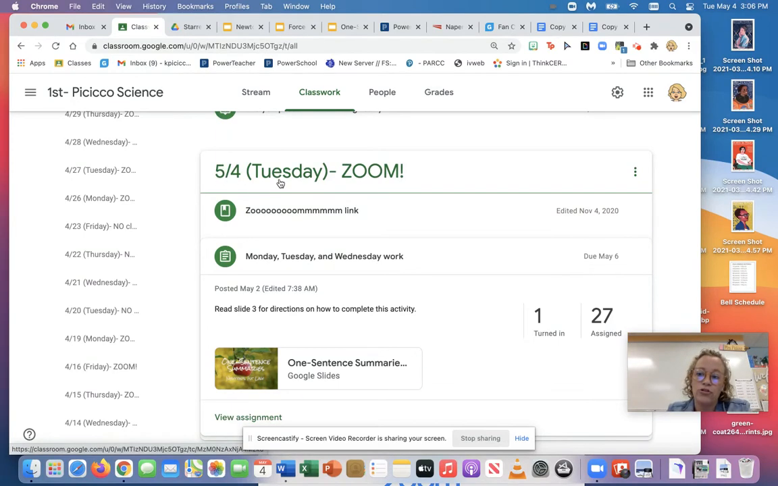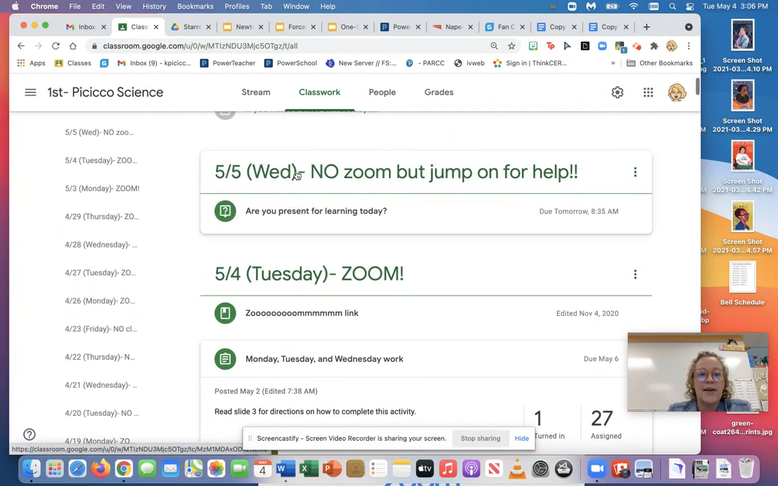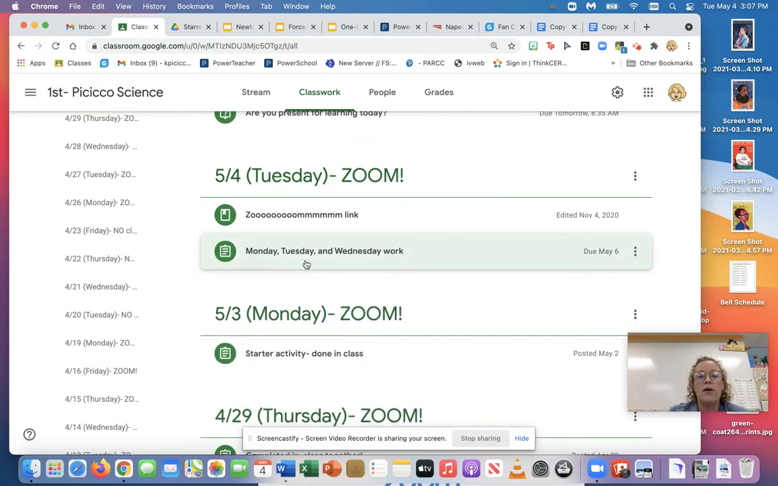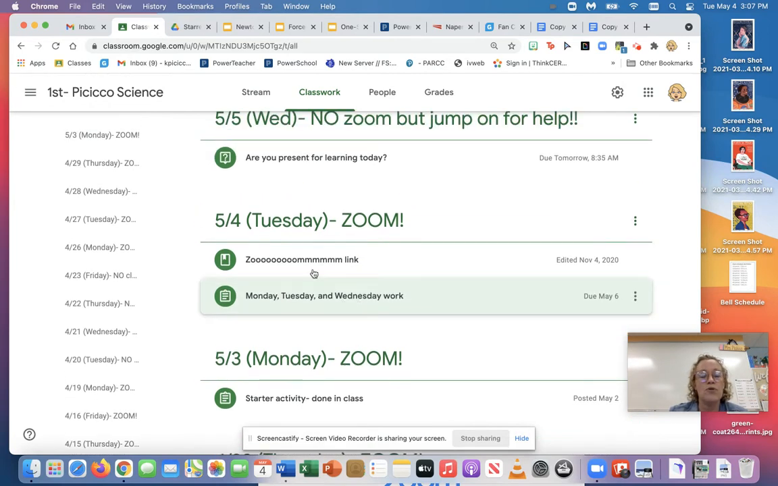So, let's take a look at what you missed so that you know what you can do for Tuesday and then can tackle Wednesday's. If you go to Google Classroom and look at Tuesday, I might have moved this already, but the title you want to look for is Monday, Tuesday, and Wednesday work. I might have moved that up to Wednesday already. So, just look for this title.